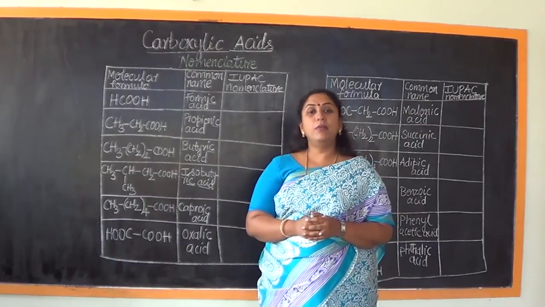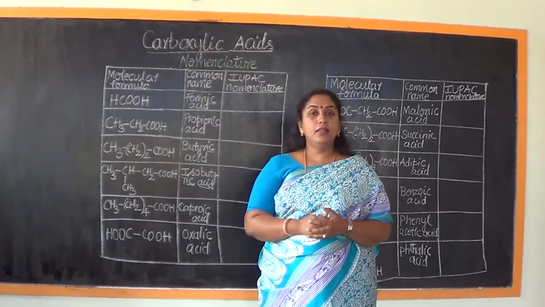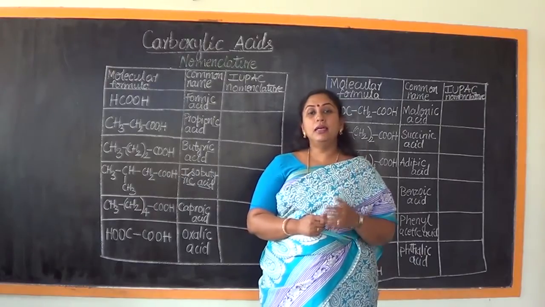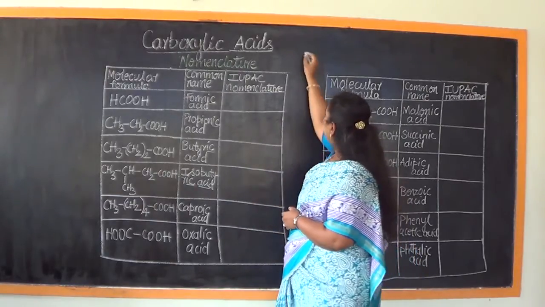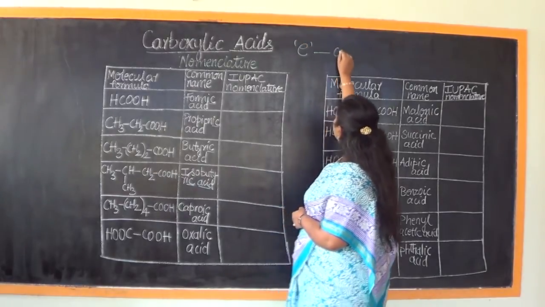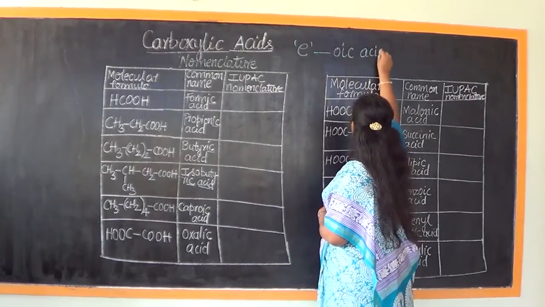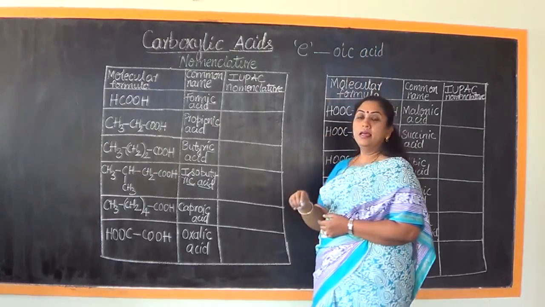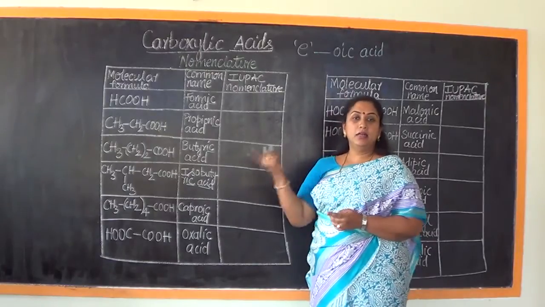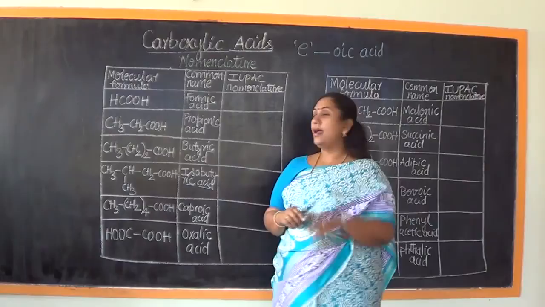If it is a simple carboxylic acid containing only one COOH in its molecule, then we need to remove the E of the alkane. I repeat, the E of the alkane should be replaced by the words OIC acid.